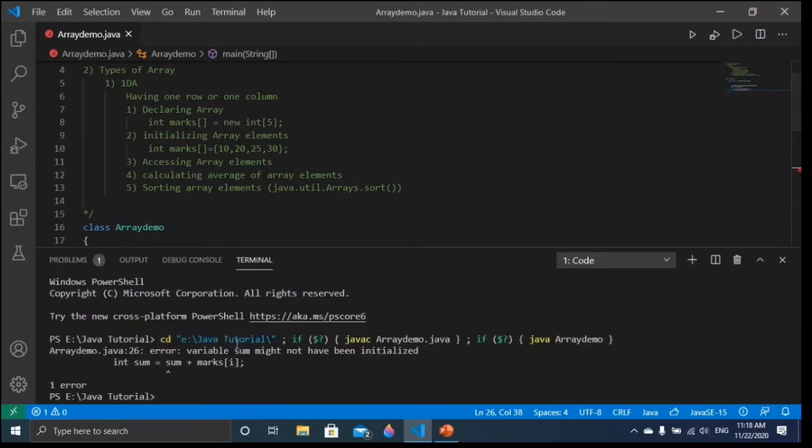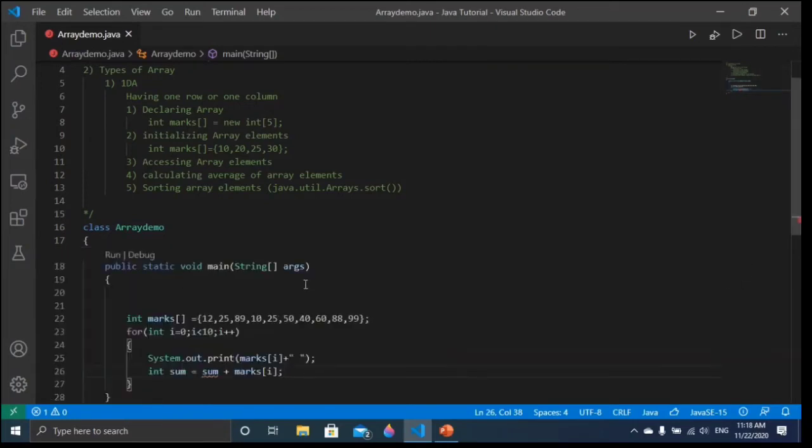Yeah, you can see the error is coming. Why is the error coming? The variable sum might not have been initialized, so it needs an initial value. So what we have to do, friends, is declare it here: int sum is equal to 0, give an initial value 0, and you remove int from here because we have already declared it. Now there will be no error.